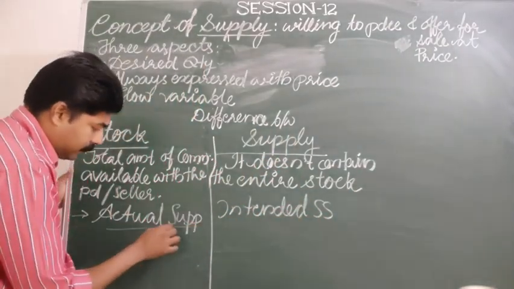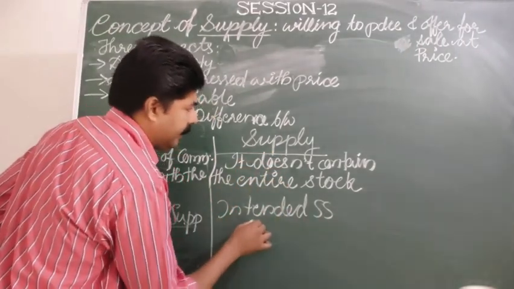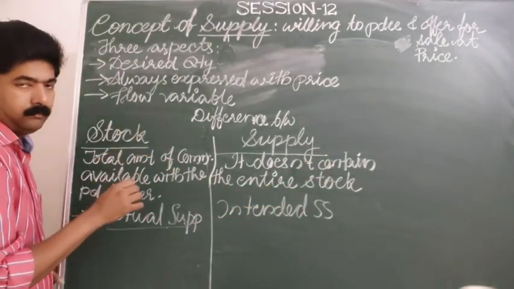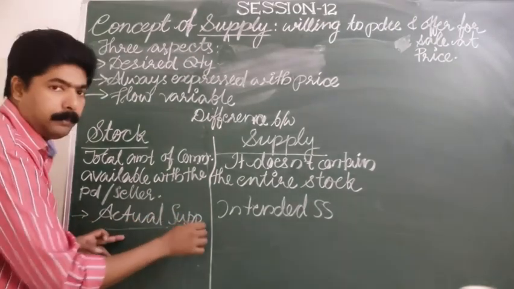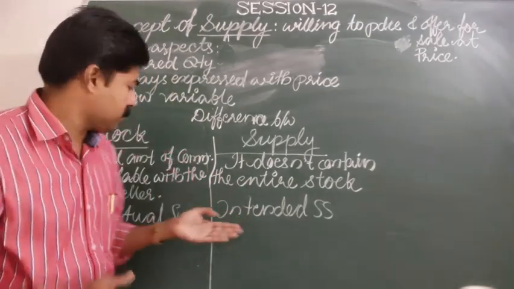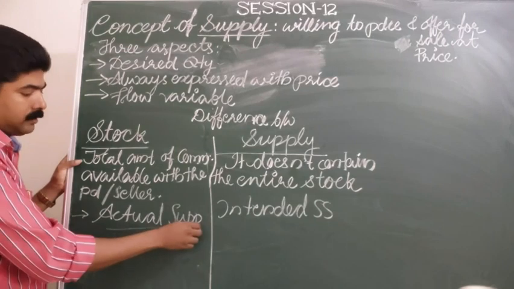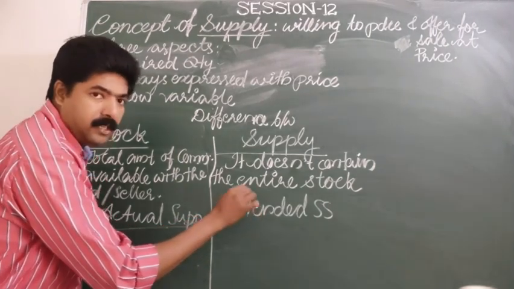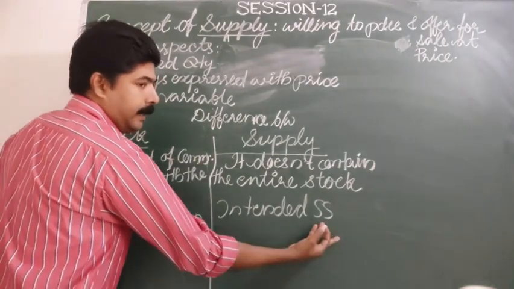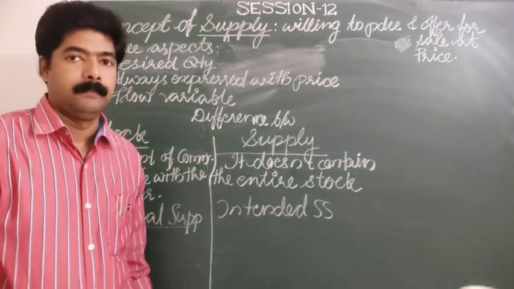So what is actual supply and what is intended supply? The other name of intended supply is supply. The other name of actual supply is stock. Actual supply means the stock of a commodity. The entire stock of the commodity that rests with the supplier is actual supply. What is intended? That part of stock which is supplied in the market according to the demand. That is intended supply.